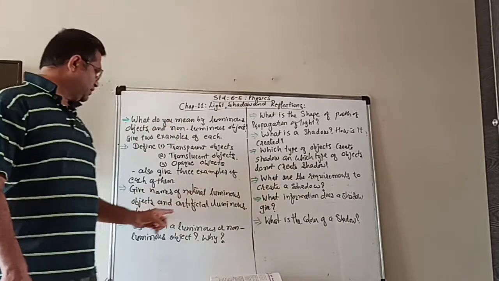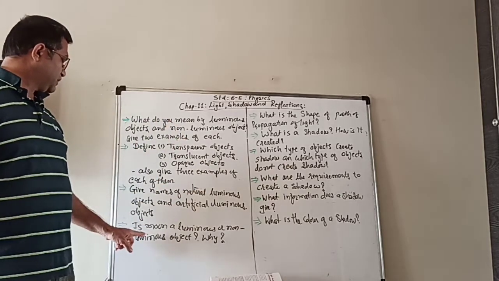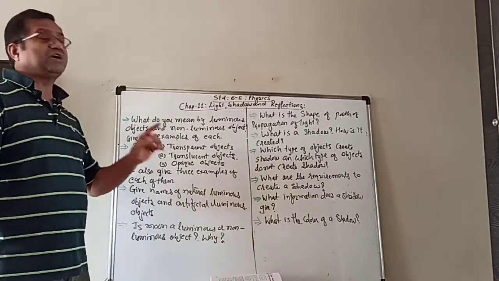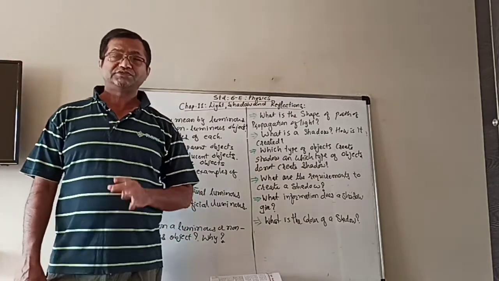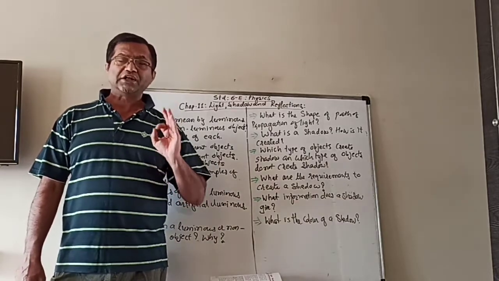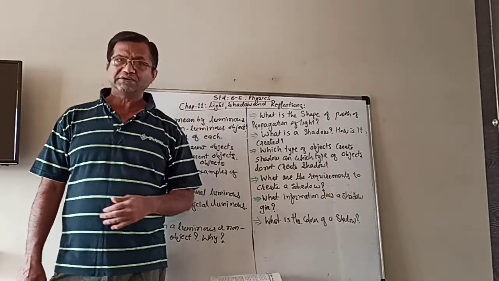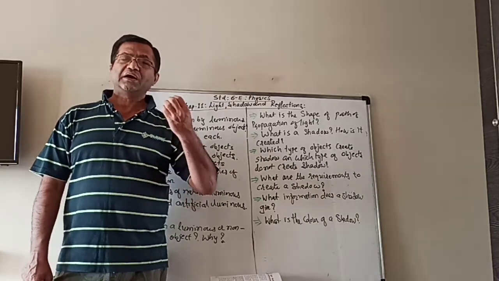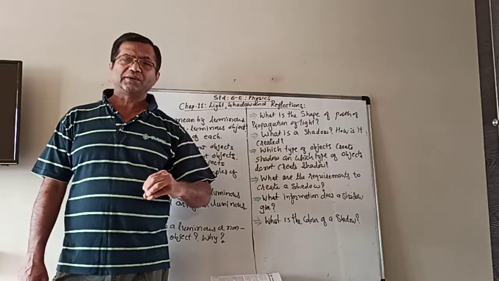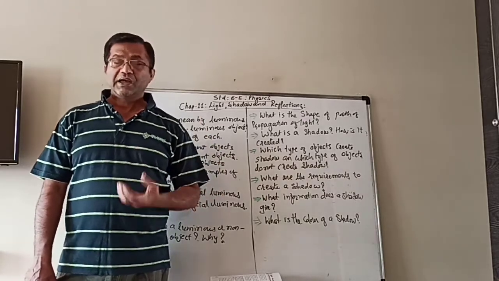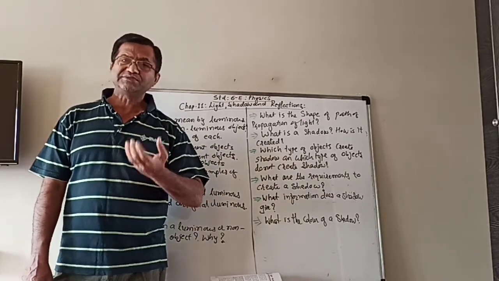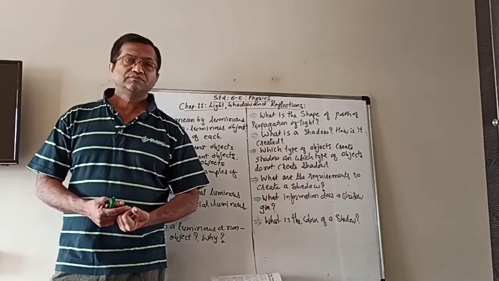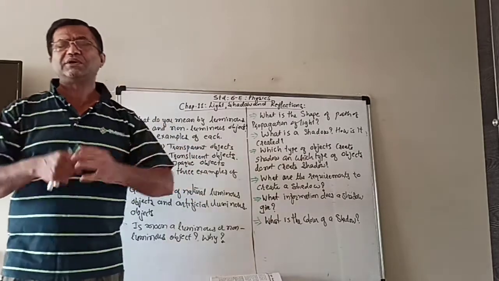So here there is another question also, that is the moon a luminous or non-luminous object? Why? I already explained to you that the moon does not emit its own light, but it reflects the sunlight which is falling on it, and therefore it seems like we are getting the light from the moon. So it seems to be a luminous object.